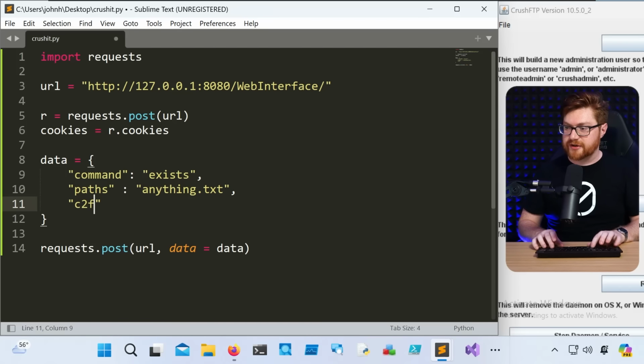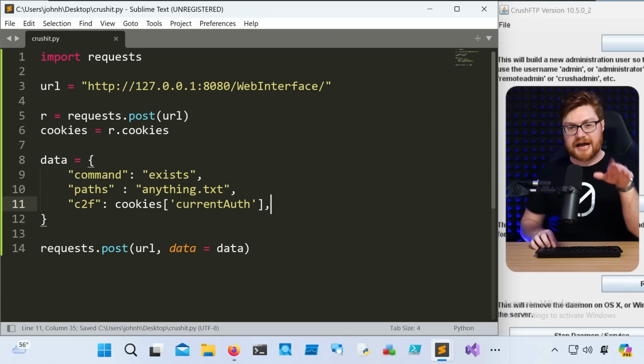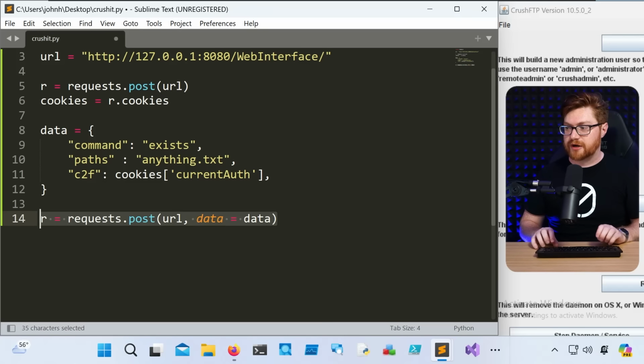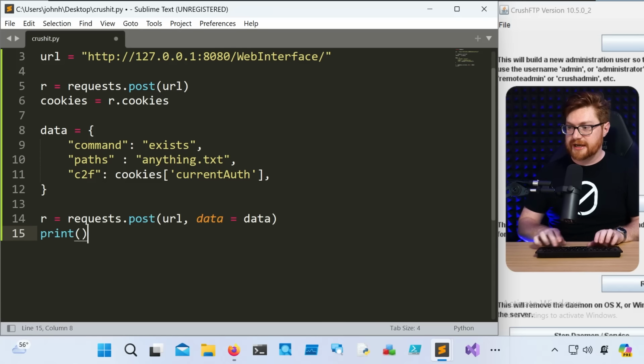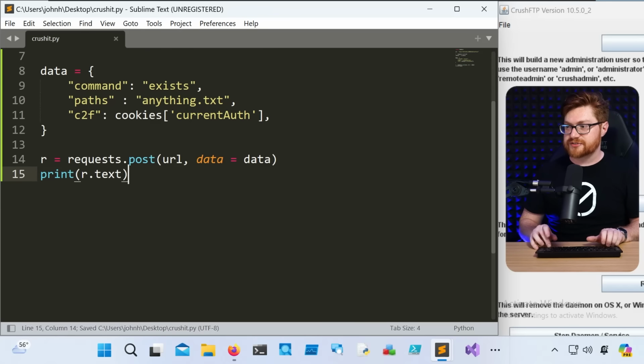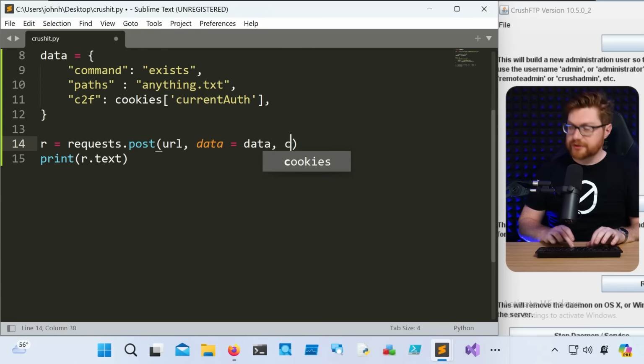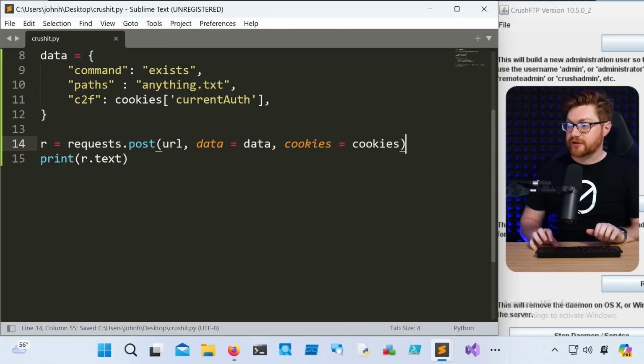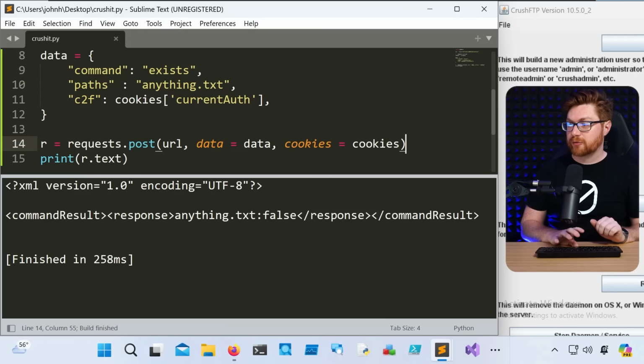This actually takes another parameter, like the cookie authentication sort of thing. It should be from the cookies that we've just received, the current auth value. That's actually just the last 4 characters of the crush auth value. So we'll stage all that. Let's go ahead and set that as the response variable or object to capture it, and see what the r.text response and output should be from just this simple little post request. We will need to be sure to include our cookies that we've been tracking, since those should be headers alongside our requests. Now, if I hit Control B to run this, take a look.